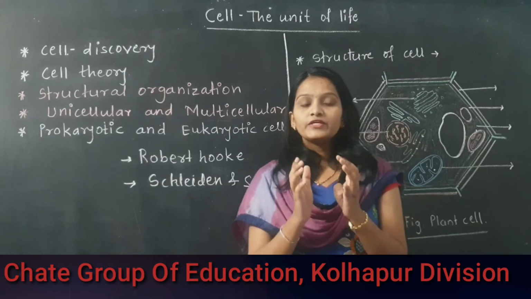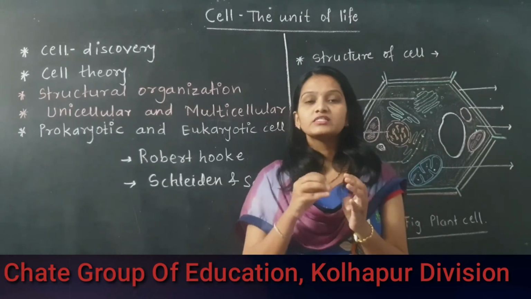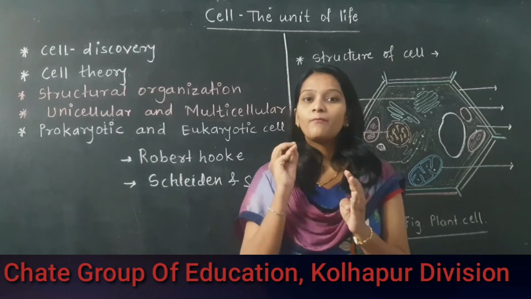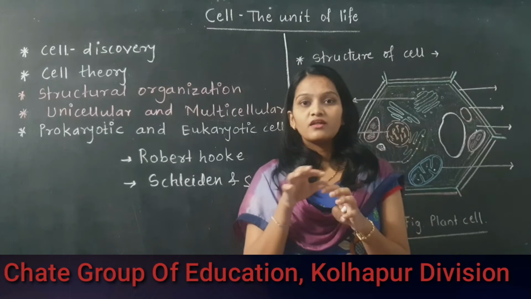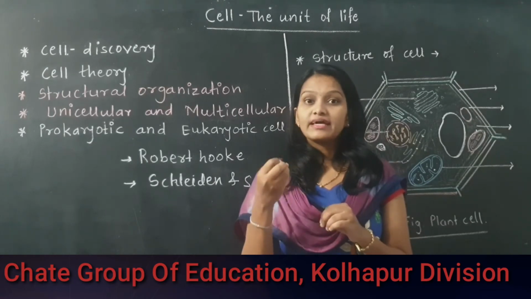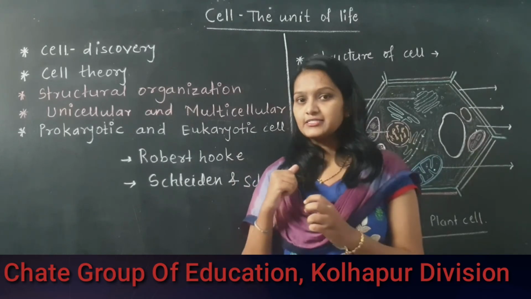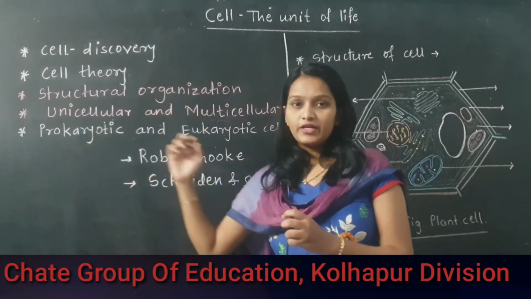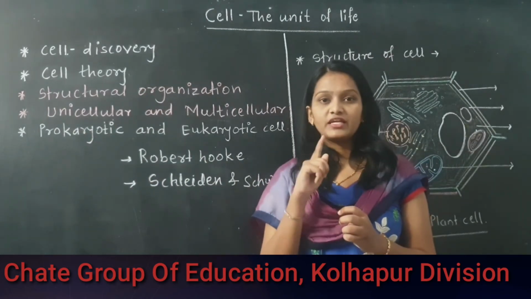So whatever nuclear content is present inside the nucleus is not bounded by the nuclear membrane. Okay, so chromatin fibers, nuclear material, nucleoplasm will directly get mixed with the cytoplasm inside the cellular material. Are you getting this? Okay. So in this prokaryotic cell, a primitive type of nucleus is present, meaning the nuclear membrane is absent.